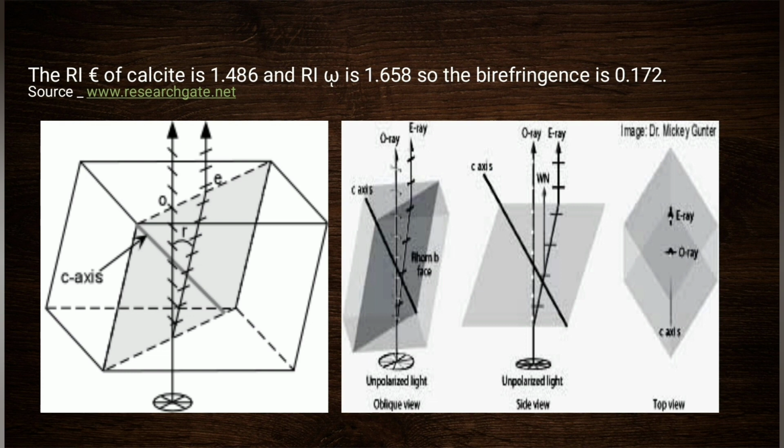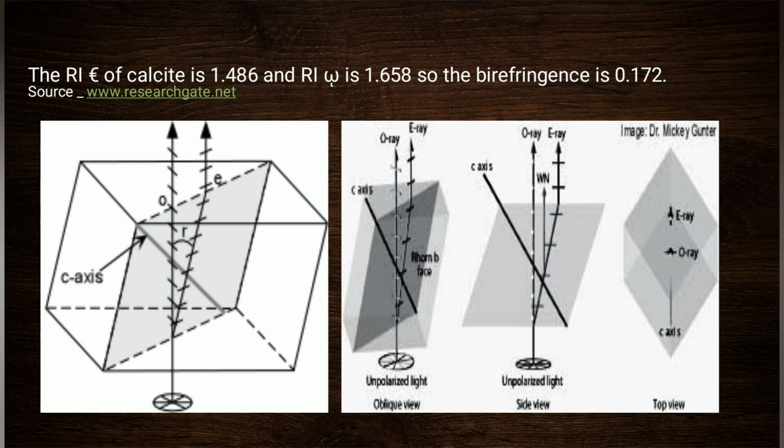Double refraction, also called birefringence, is an optical property in which a single ray of unpolarized light entering an anisotropic medium is split into two rays, each traveling in a different direction. One ray, called the extraordinary ray or E ray, is bent or refracted at an angle as it travels through the medium.